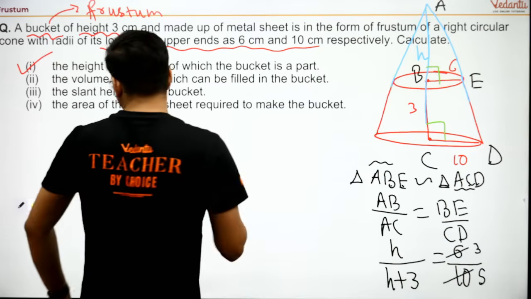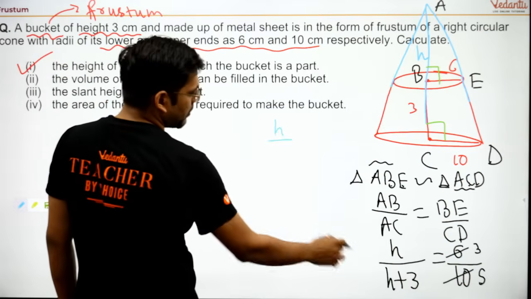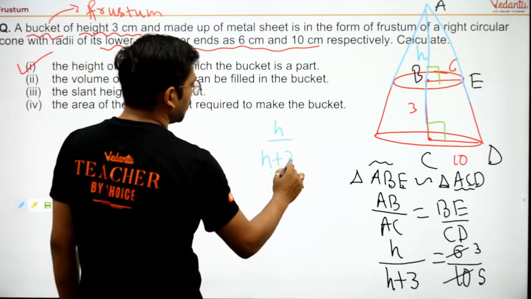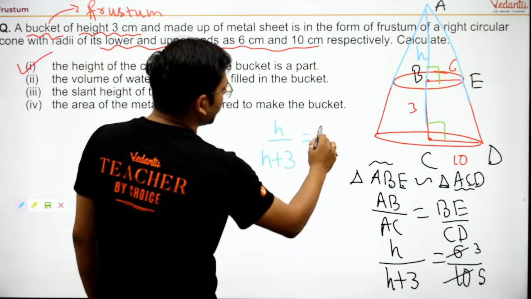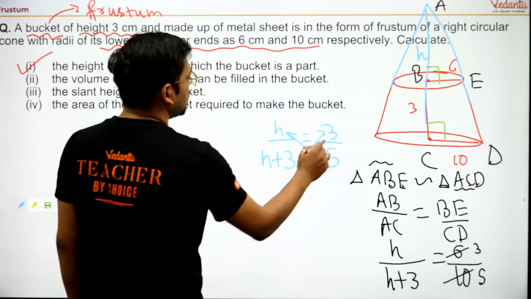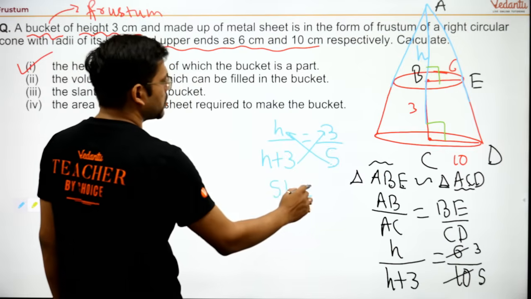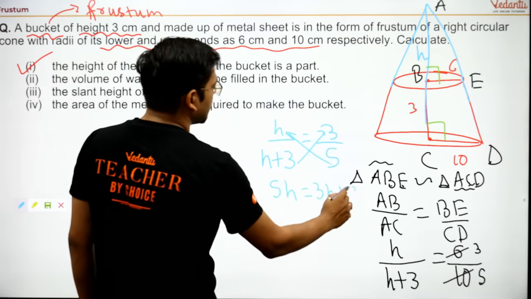So I'll write it here. H divided by H plus 3 is equal to 3 by 5. Now we only need to cross multiply. So this will become 5H is equal to 3 into H plus 3, that is 3H plus 9.